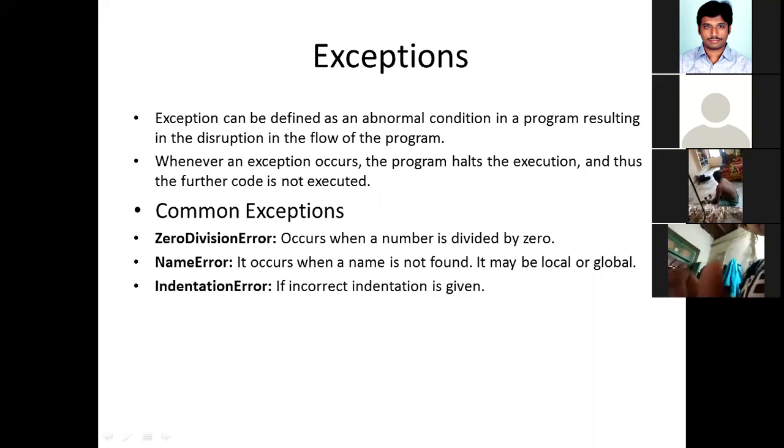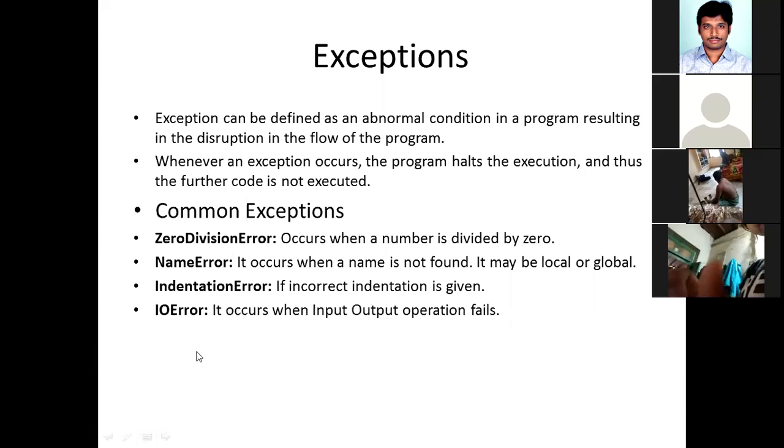Next one is indentation error. What is the meaning of indentation? Whenever you write any if statements or loops, all the statements that are part of that if statement or loop should follow the indentation. If you do not follow the indentation, then you will get another kind of exception called an indentation error.